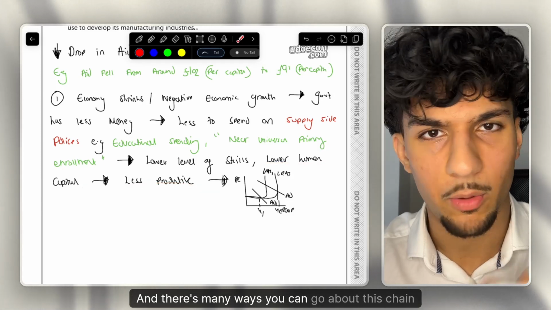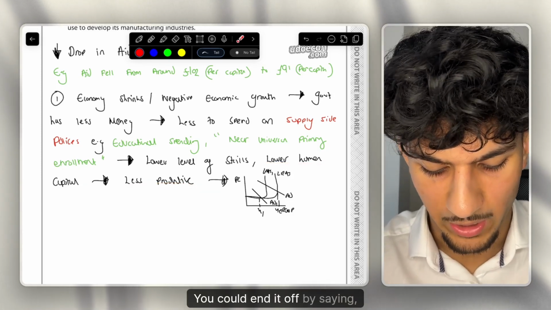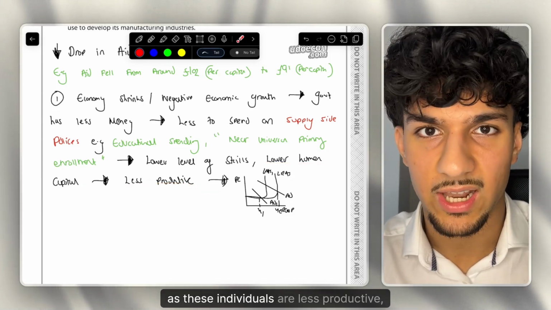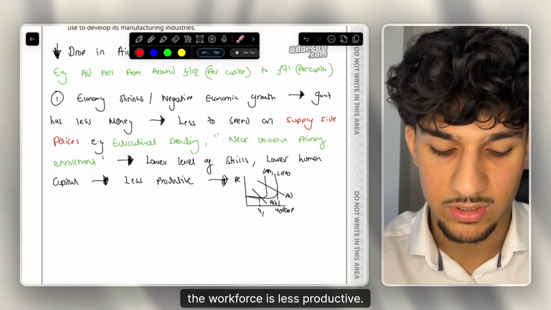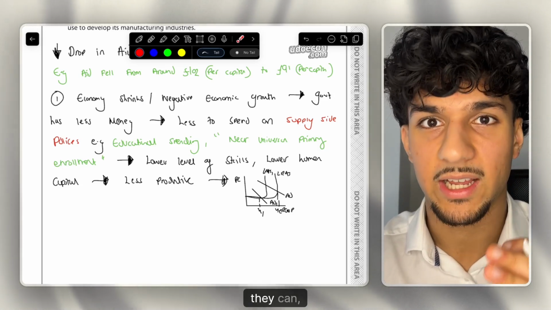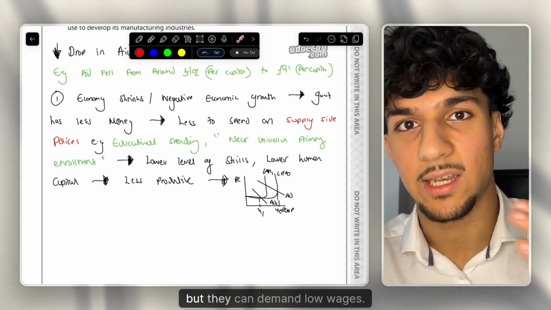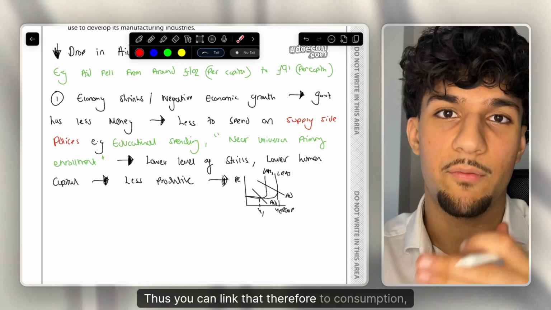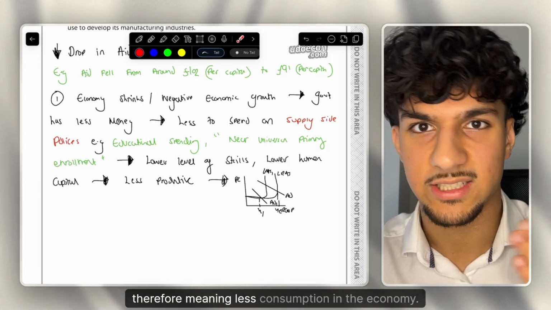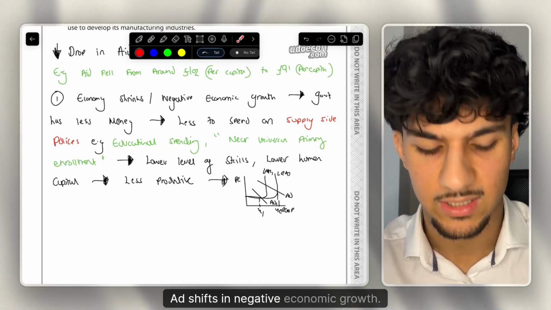And there are many ways you can go about this chain of analysis. You could end it off by saying, as these individuals are less productive, the workforce is less productive. It will therefore mean they have less bargaining power. They can demand lower wages. Thus, you can link that to consumption, meaning less consumption in the economy. AD shifts in, negative economic growth.